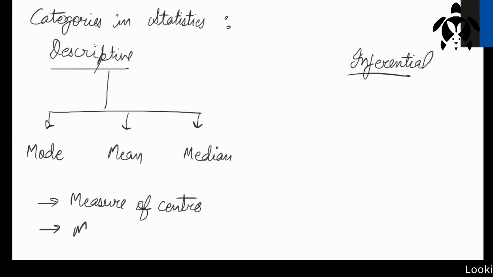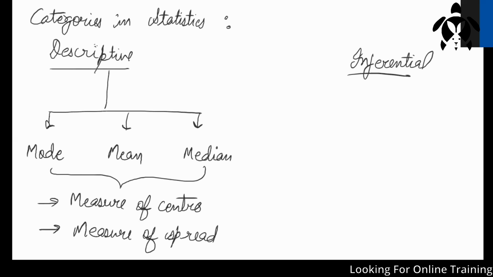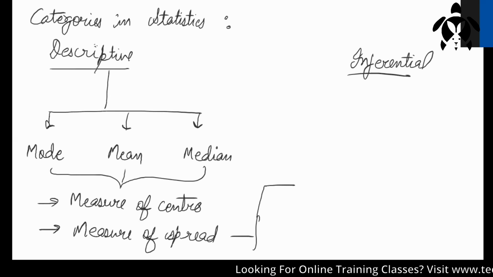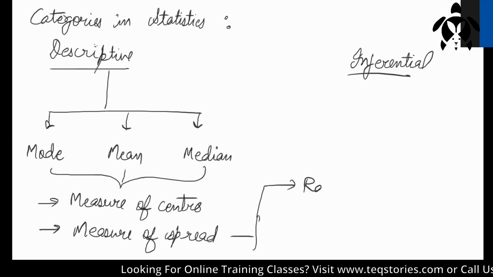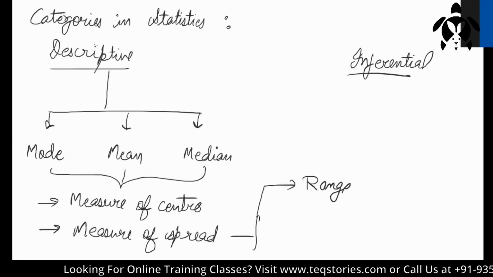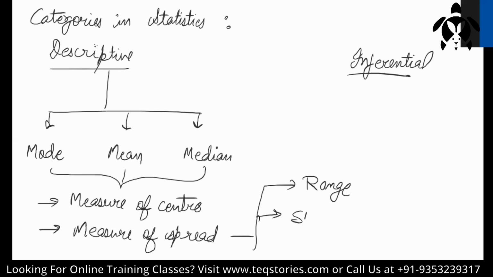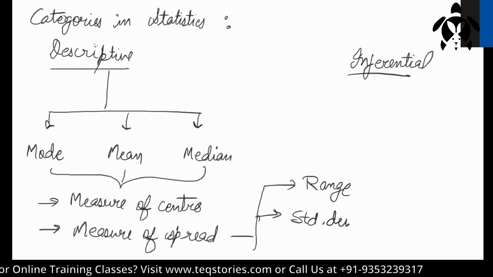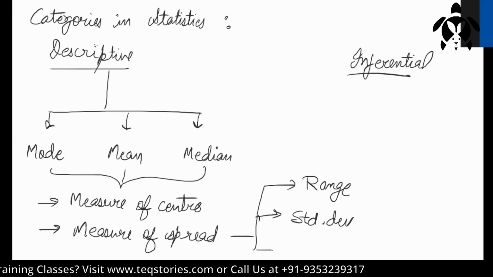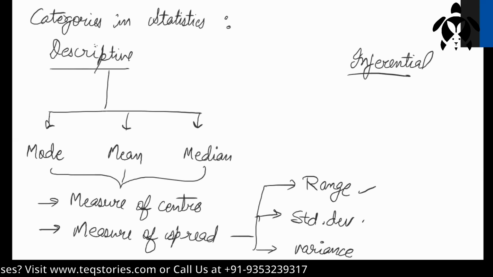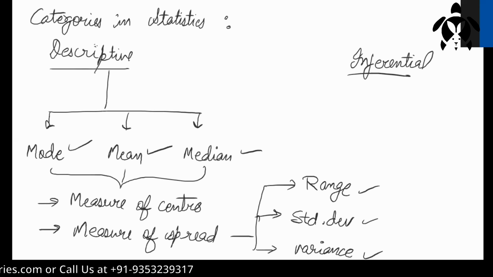All this comes under measure of center. And in measure of spread, we saw range, standard deviation, and variance. I told you what is range, what is standard deviation, what is variance, and we studied what is mode, mean, and median.